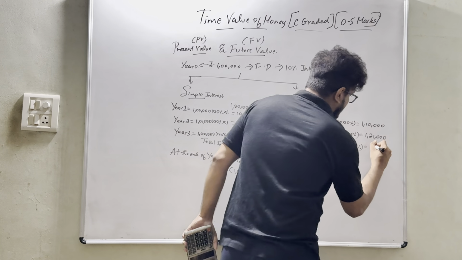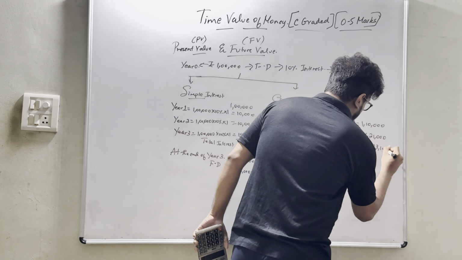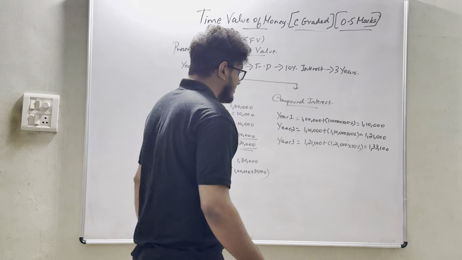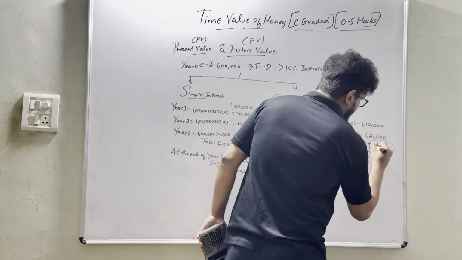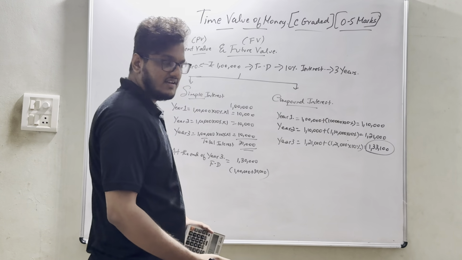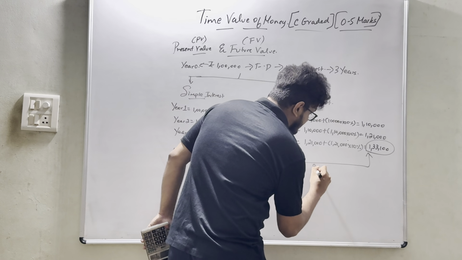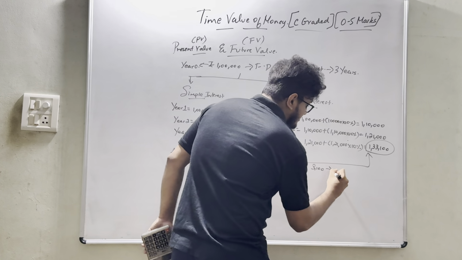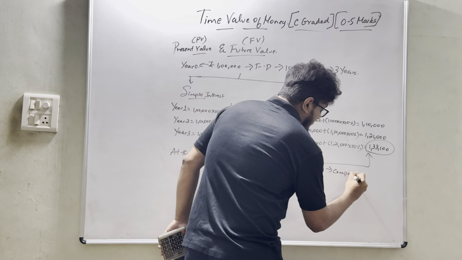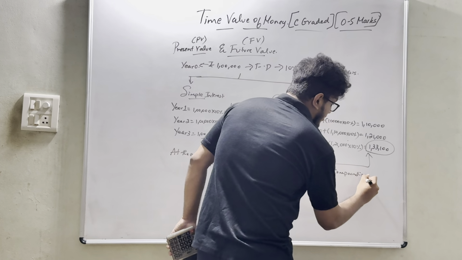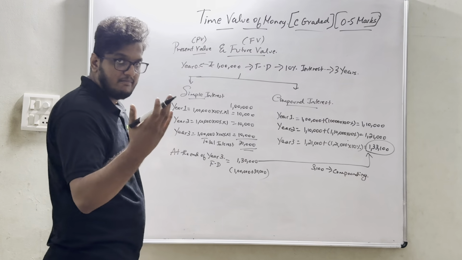So 1 lakh 33,100. So the value of FD at the end of year 3 is 1 lakh 33,100. So the difference of rupees 3,100 is due to compounding. Yes. So compounding is literally better.